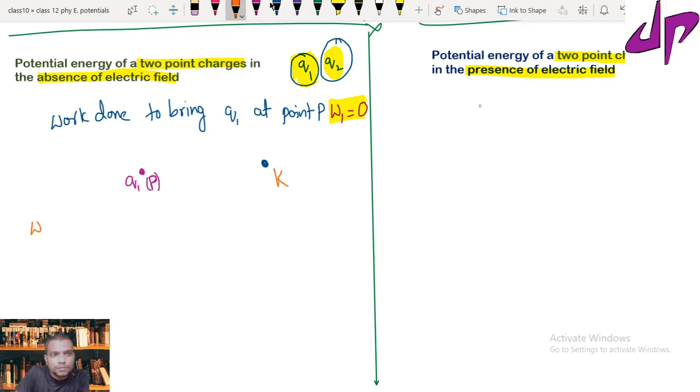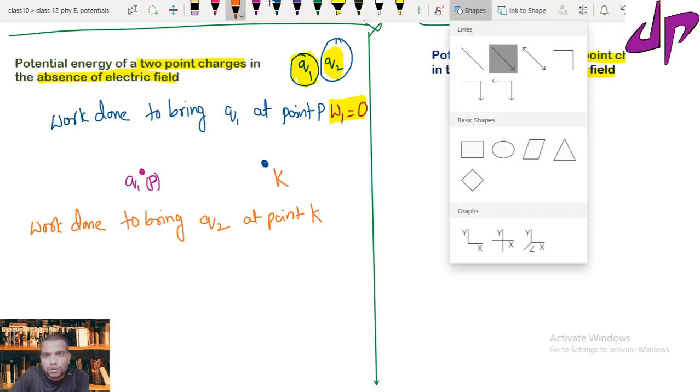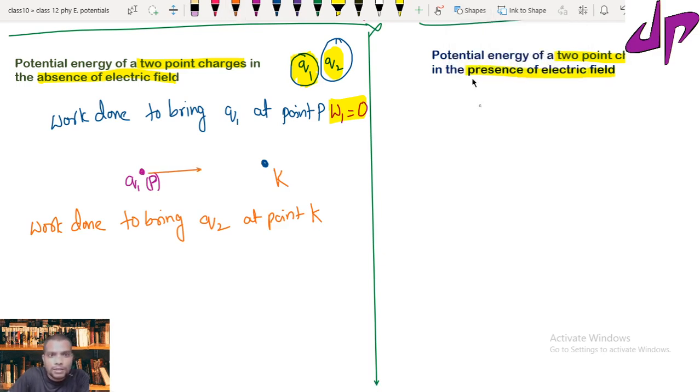The work done to bring Q2 to point K. Now I need to find the distance from here to there. If I consider that distance as r12, that is the location of the charge Q2.